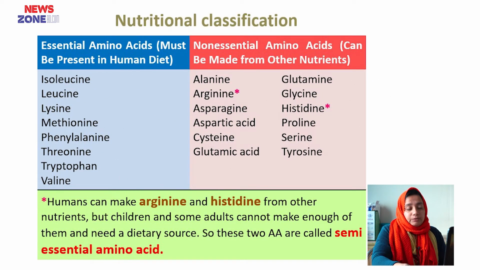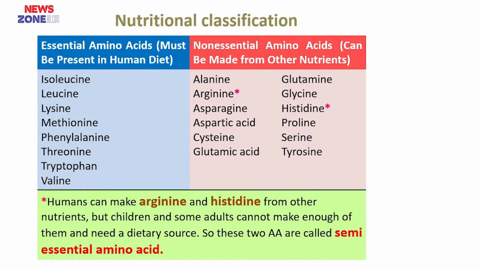Nutritionally, amino acids can be classified into two groups: essential amino acids and non-essential amino acids. Essential amino acids are not synthesized in our body, so they must be supplied in the diet. There are 8 essential amino acids in number. These are isoleucine, leucine, lysine, methionine, phenylalanine, threonine, tryptophan and valine. Non-essential amino acids can be synthesized in our body, so it is not necessary for them to be in the diet. Non-essential amino acids are 10 in number. These are alanine, arginine, asparagine, aspartic acid, cysteine, glutamate, glutamine, glycine, histidine, proline, serine and tyrosine.